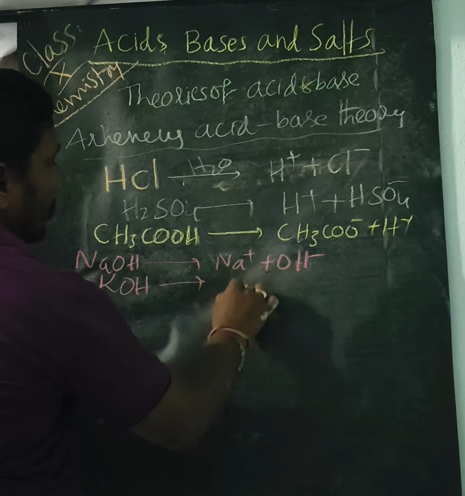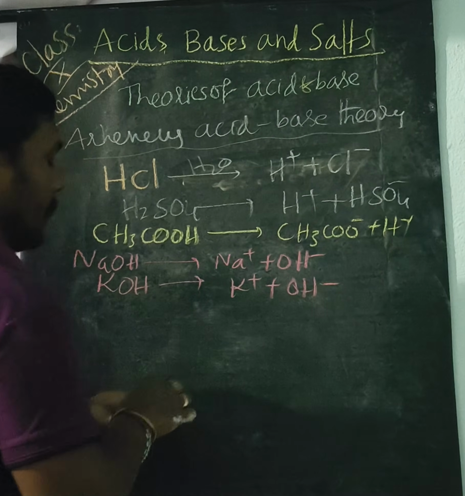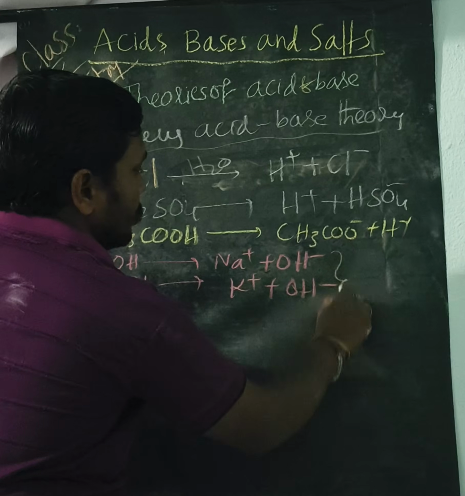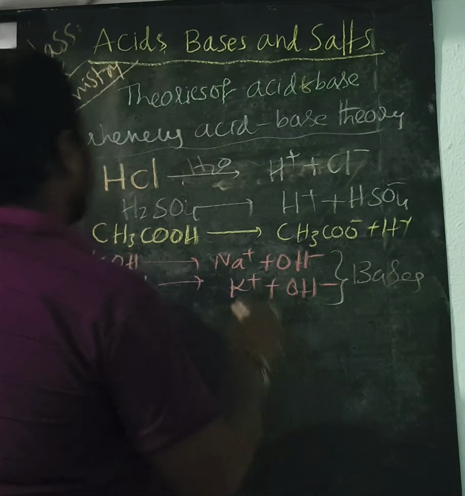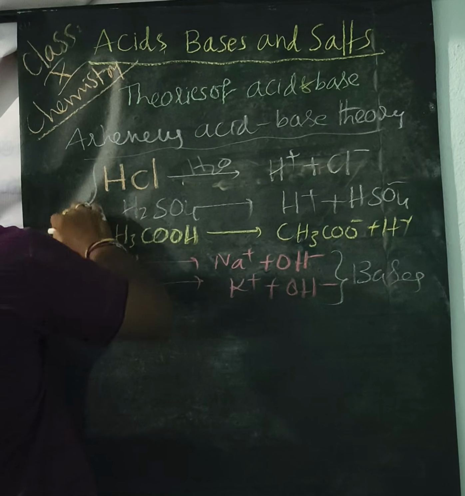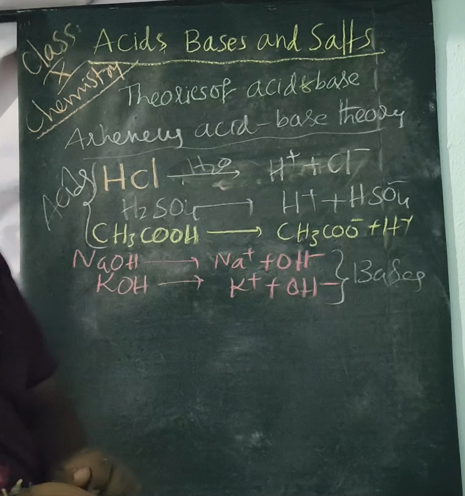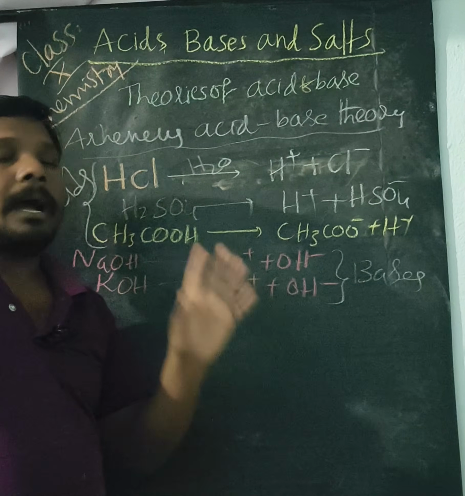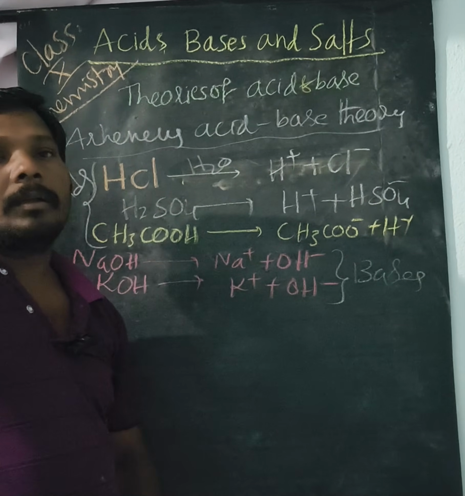KOH, potassium hydroxide, gives K plus and OH minus. So these two are examples of bases, whereas these three are examples of acids.